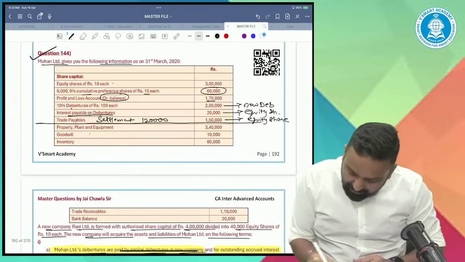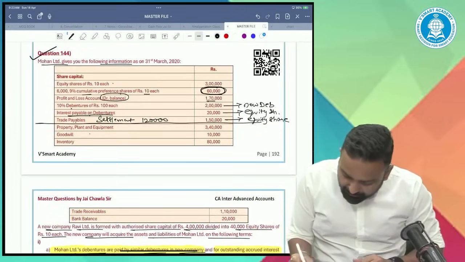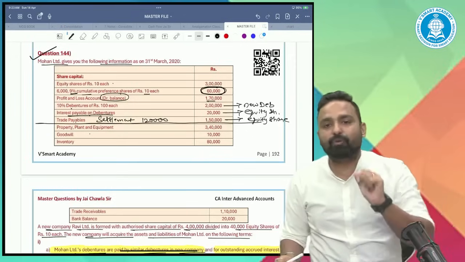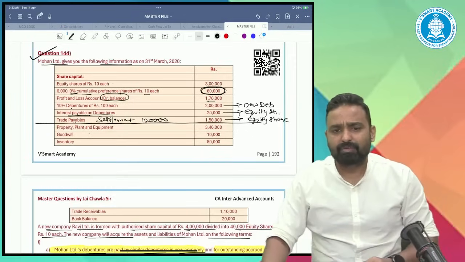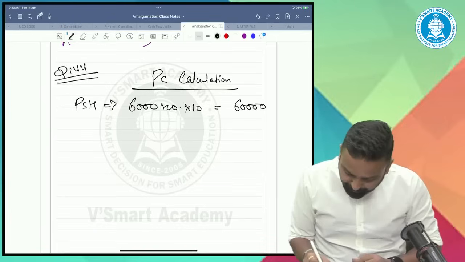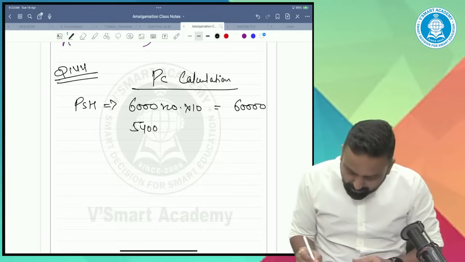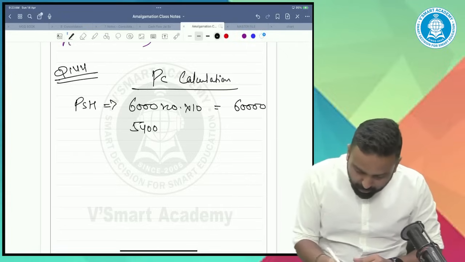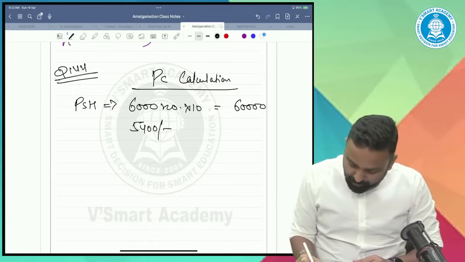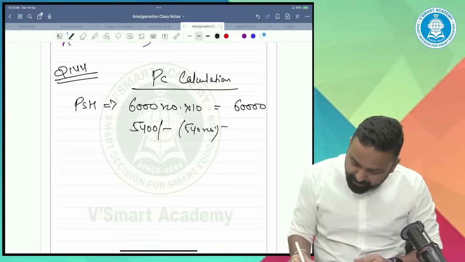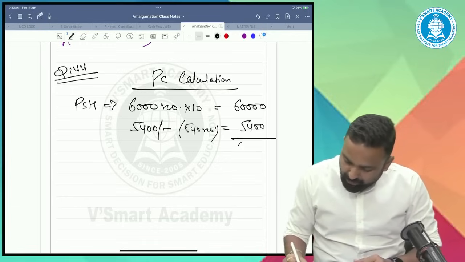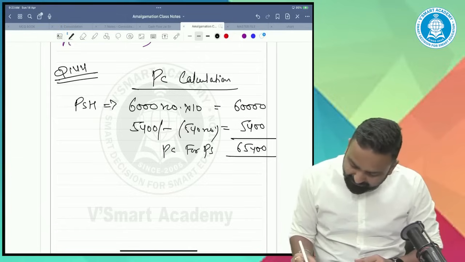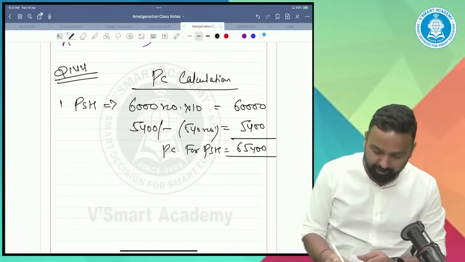So can you please calculate the dividend? One year's dividend, 60,000 multiplied by 9%, is 5,400 rupees. So 540 number of shares. So total PC for preference shareholders is 65,400.